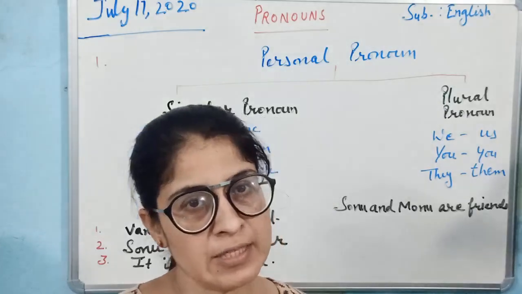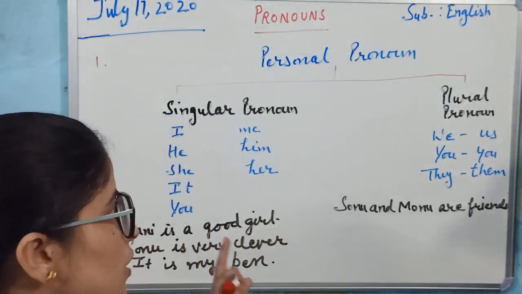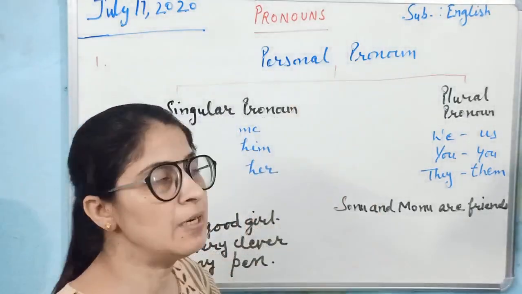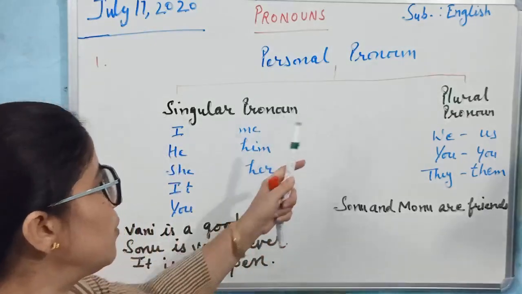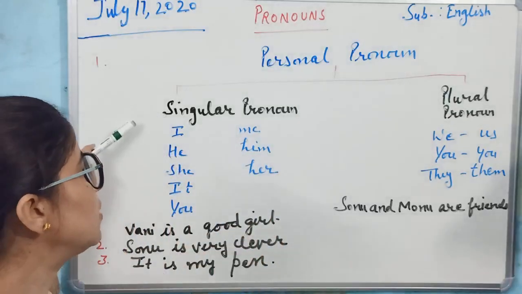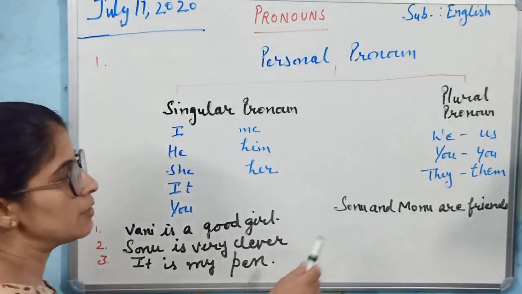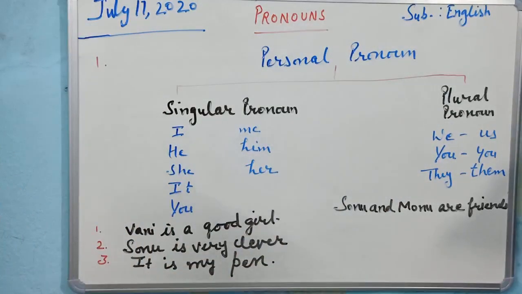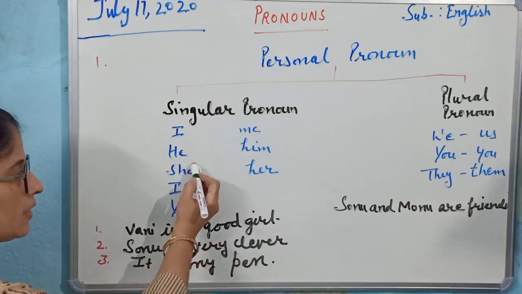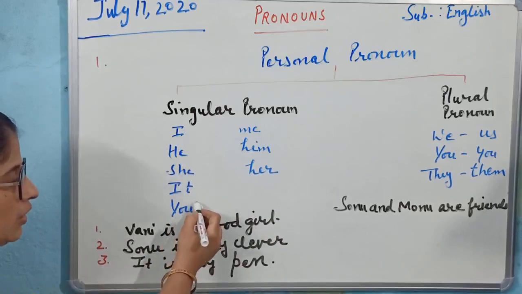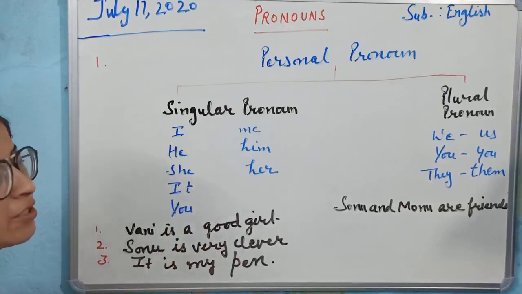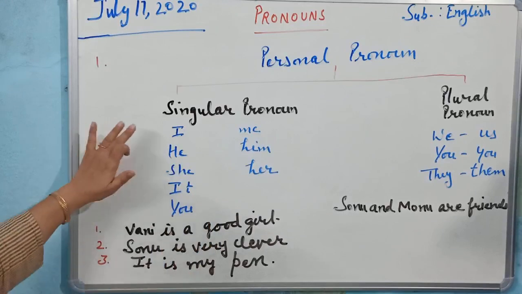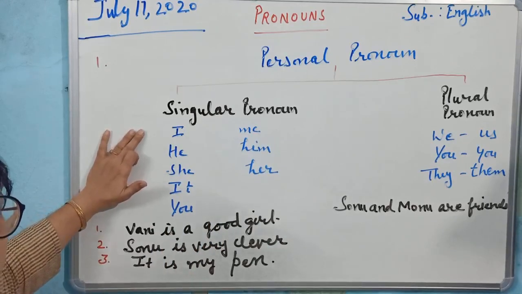Now let us discuss the first type of pronoun. The first type of pronoun is the personal pronoun. Personal pronouns can be used as singular pronouns and as plural pronouns. Let us discuss what the singular pronouns are. I, he, she, it, you. All these are singular pronouns which are used as subject.